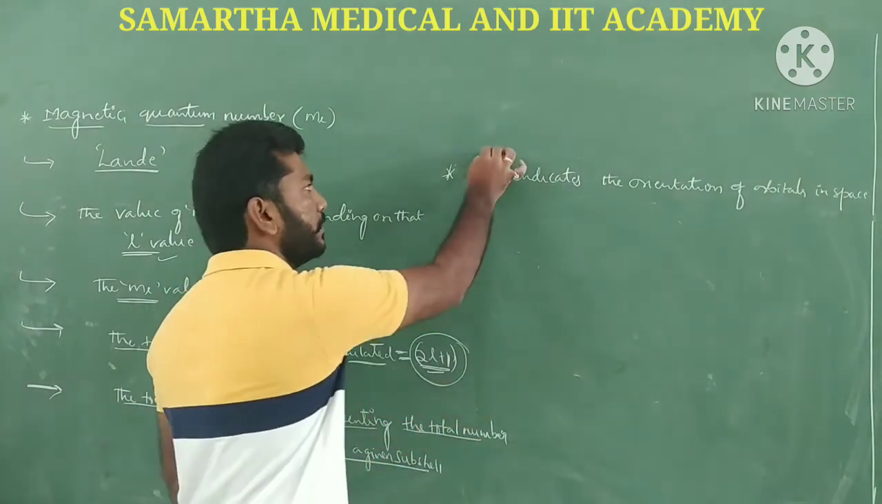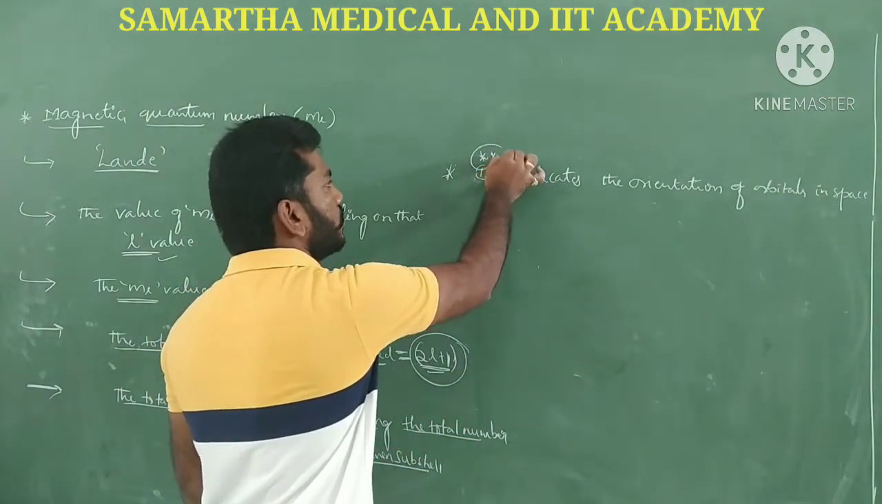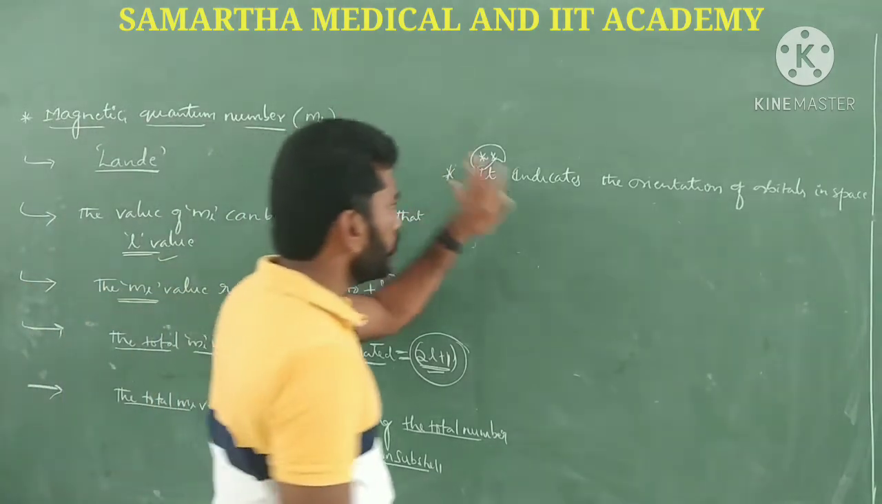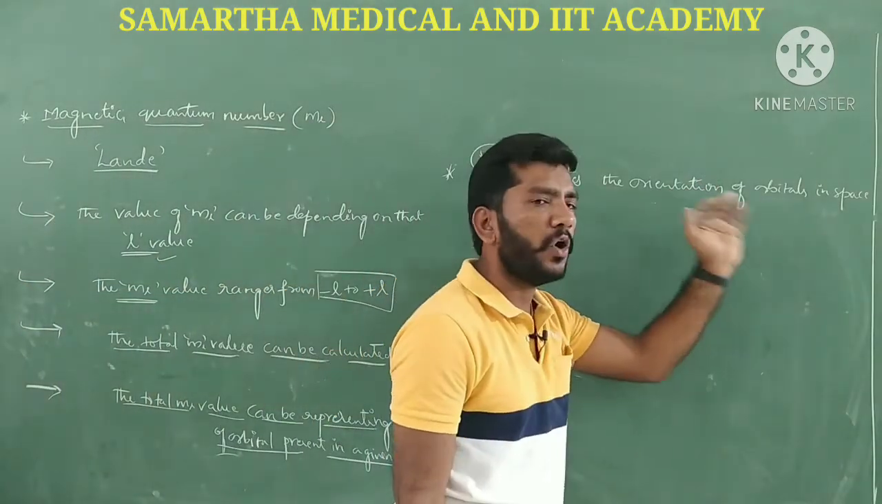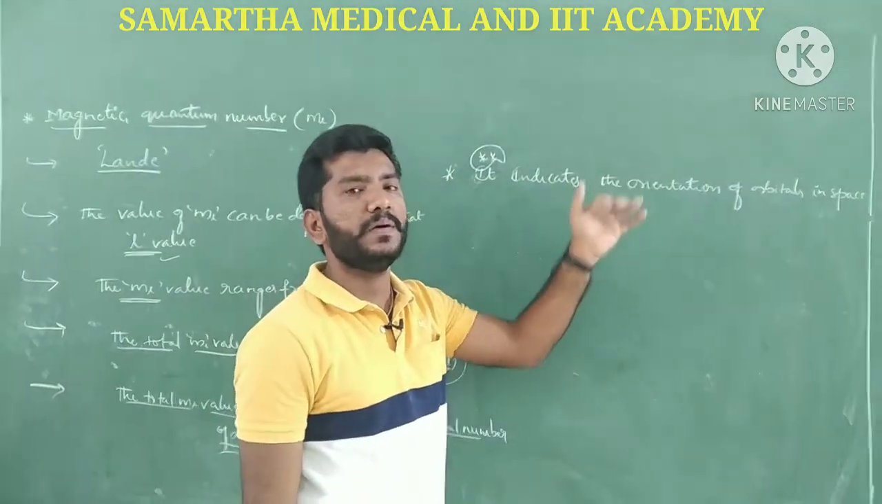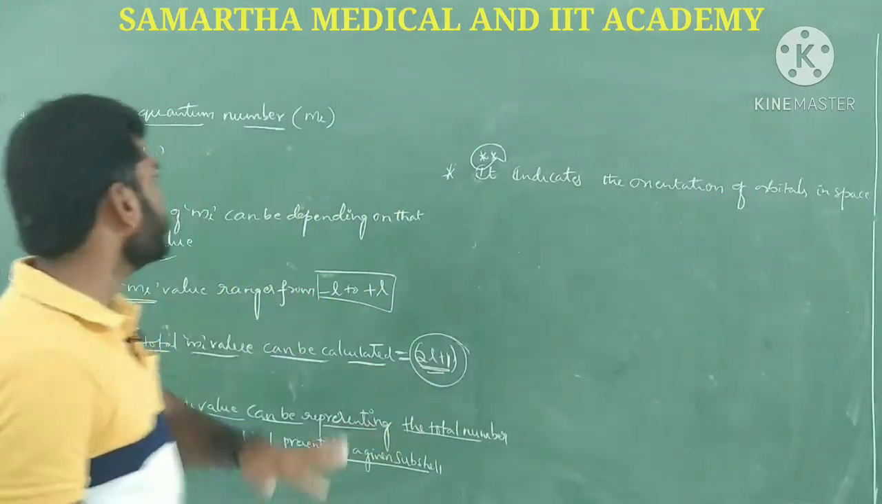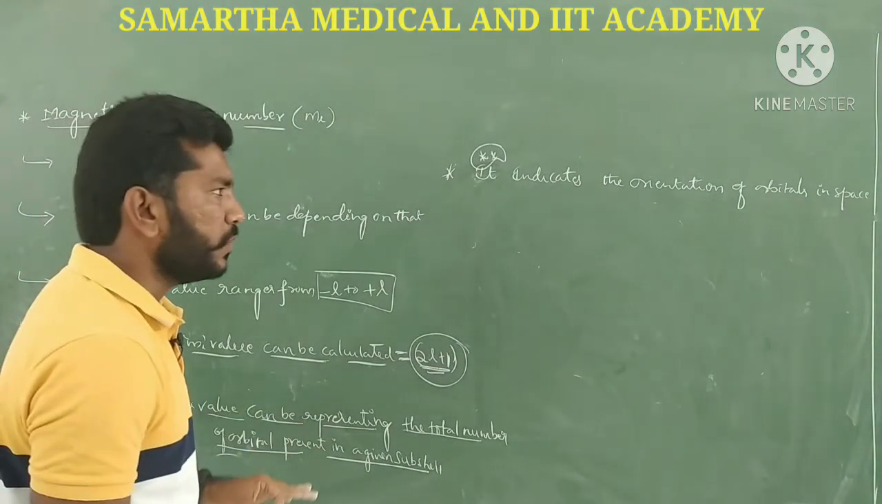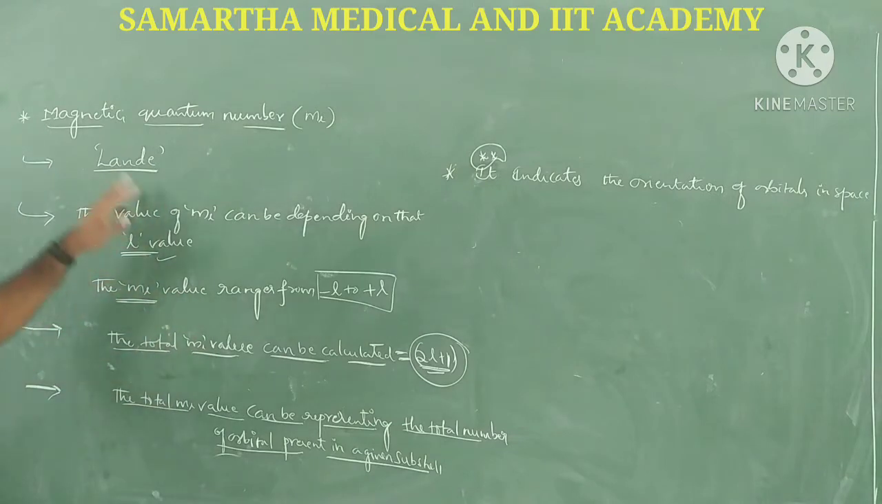So that is the most important thing here. What is the significance of the magnetic quantum number? It indicates the orientation of orbital in space, or orientation of magnetic moment in space. This is the most important information regarding the magnetic quantum number, guys. It was first proposed by Landé.